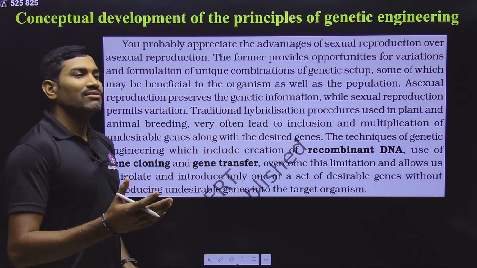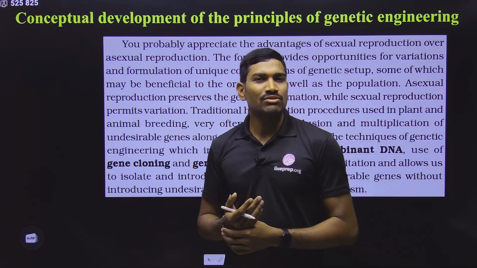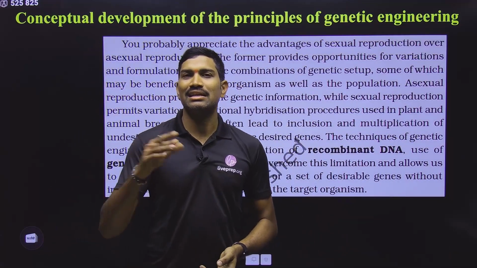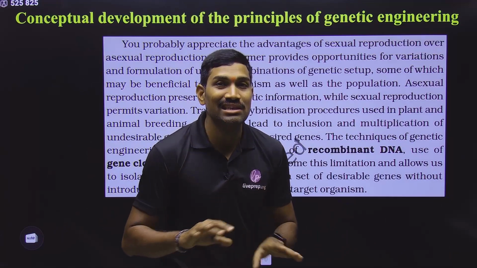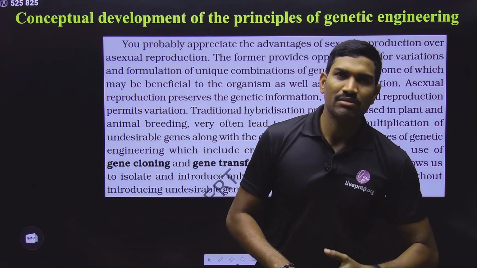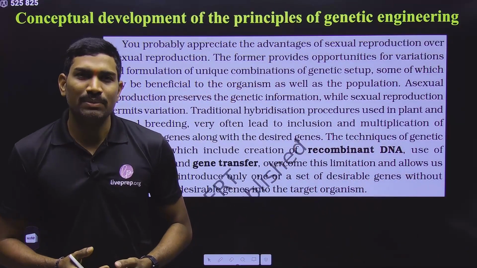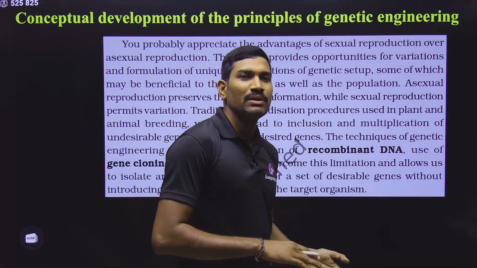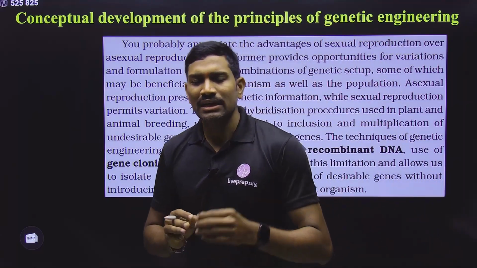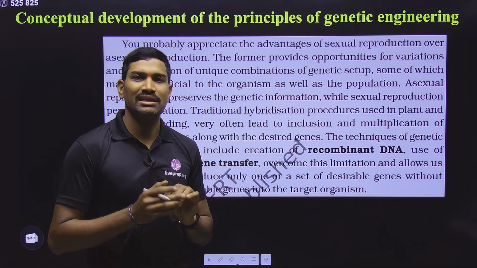After that, in the NCERT, they have given a paragraph, and in this paragraph they are talking about differences between asexual reproduction and sexual reproduction. In asexual reproduction, there is no crossing over. Because of this, the parent and the next generation individuals are exactly the same. But in sexual reproduction, crossing over and many other types of recombinations take place. Because of this, the parental genotype and the offspring are not 100% exactly the same. At least a few variations we observe. This is the basic information they are giving here.